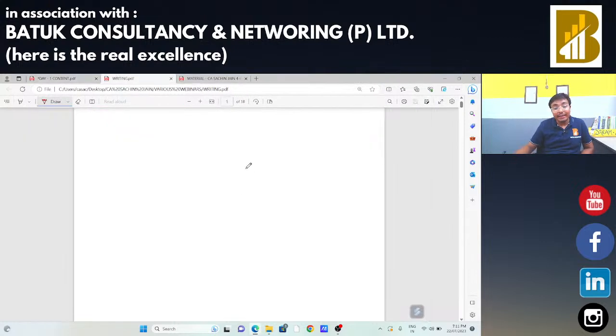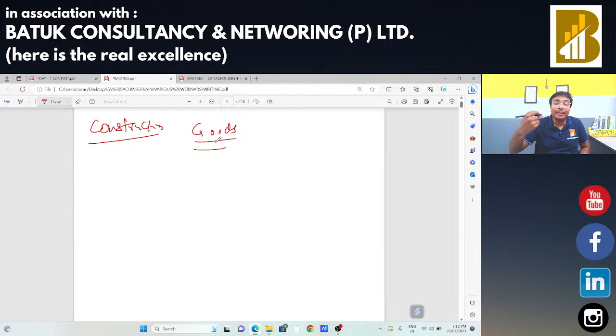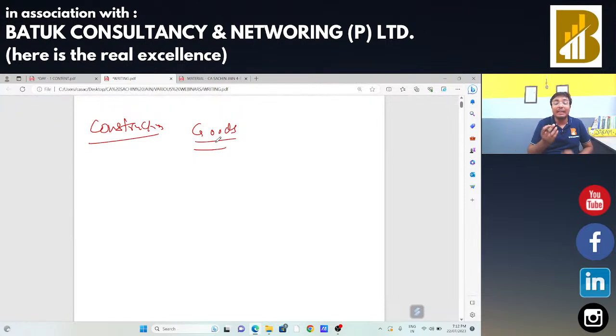Now you will say, sir, in case of construction there is a supply of goods also, because material is also supplied by that particular builder and service is also there. Labor part is also there. So in that case goods and services both. So why not call it a composite supply? Sir, what do you mean by composite supply? Whenever there is a mixture of two supplies, one is principal supply and another is ancillary supply, in that case we can say that particular supply is a composite supply.